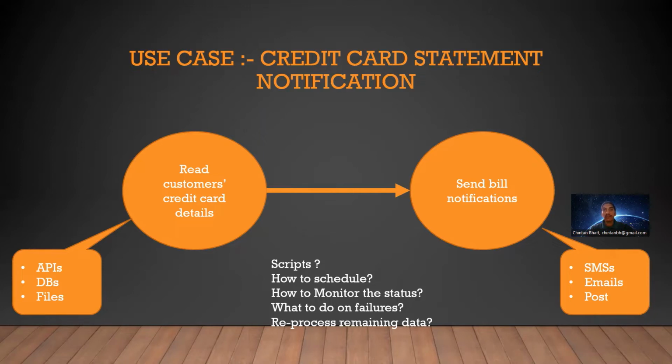handle the failure? You are using an API, database, or files. You are using the network to send an email. You are using another API to send SMSs. Any component can have an issue. On failure, how will you resume the task? Do you go to the logs and see where the error is? Do you maintain the logging entries in the database and start from there? How will you manage?